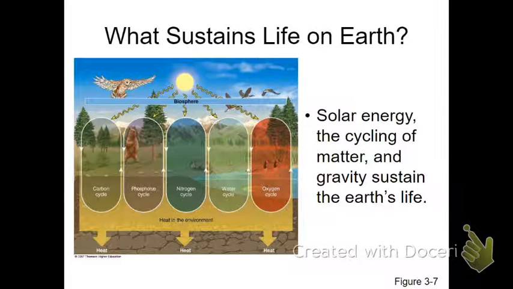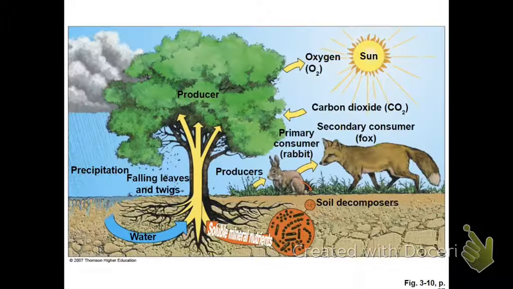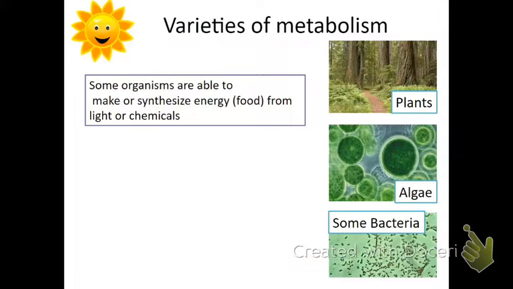Now, this solar energy also does various other things. It's going to cause the biochemical cycles, everything from the carbon cycle to the phosphorus, nitrogen, water, and oxygen cycles. Those things cycle. For example, the carbon will cycle through photosynthesis and cellular respiration, and so forth all the way down. We'll be learning about those a little bit later. Again, the sunlight comes down, it hits a producer. Some primary consumers eat the producer, then secondary consumers eat the primary consumers, and eventually those things die and they're decomposed, but we'll go more into that detail.